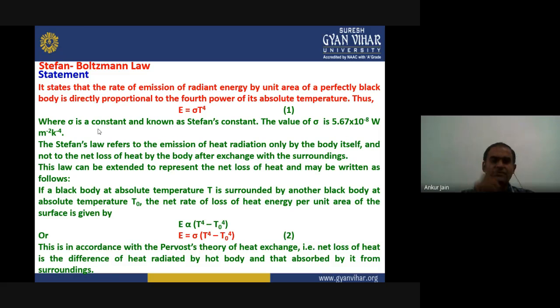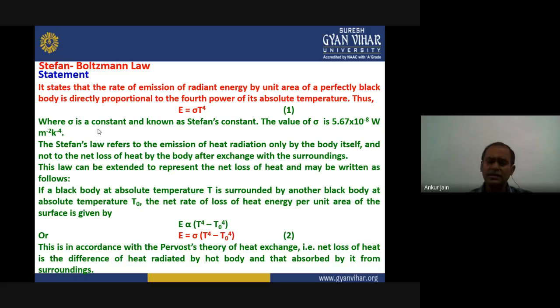But anyway, it can be extended to represent the net loss of heat and can be written as follows. For example, we can consider that a black body at temperature T is surrounded by another black body. This is the first black body, the temperature of this is T. It is surrounded by another black body, the temperature of which is considered as T0.